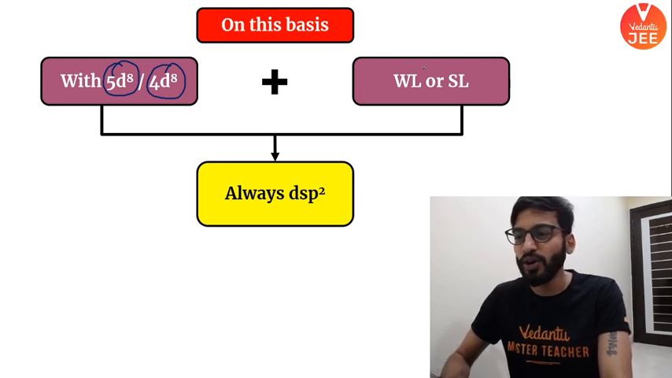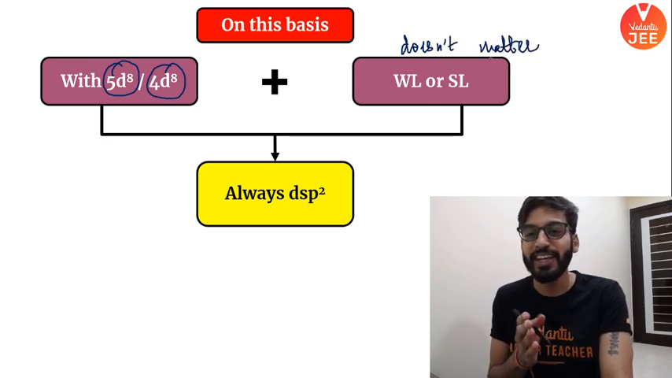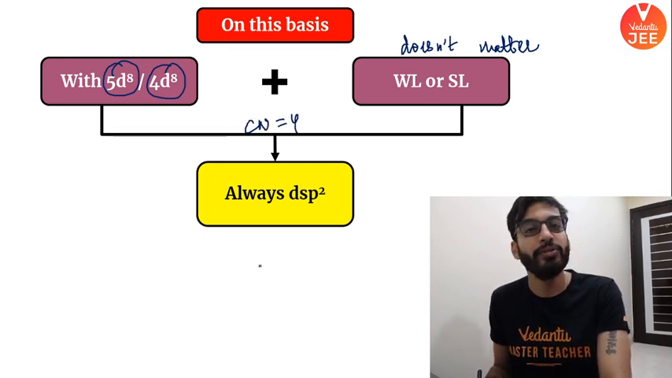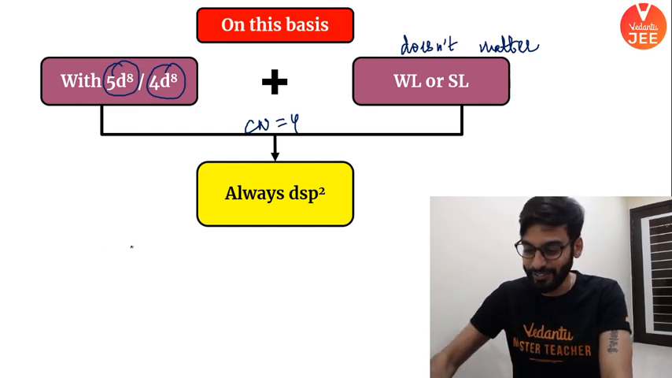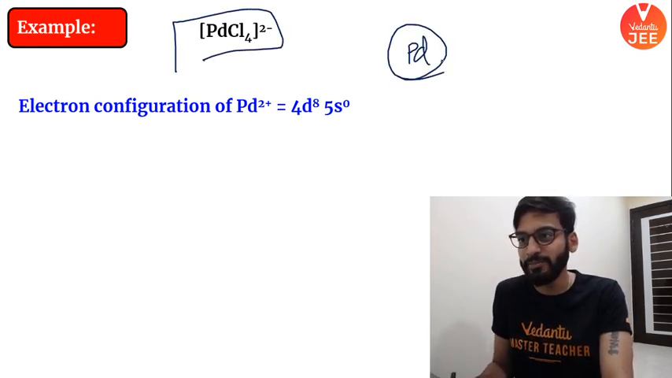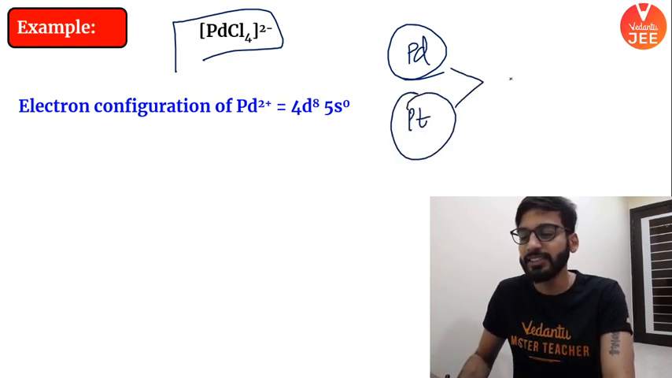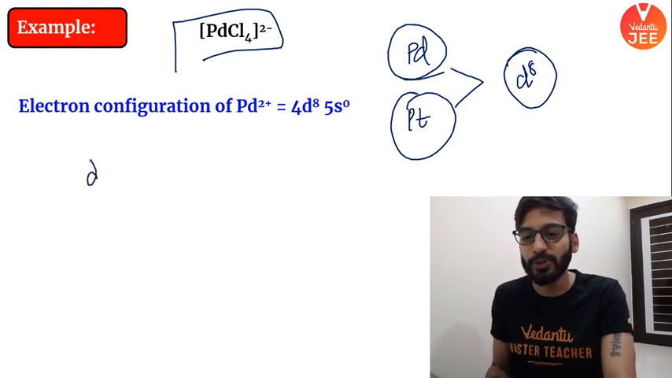You get 5d8, 4d8 configuration. Doesn't matter whether you get strong or weak ligand. It doesn't matter. Matlab, ligand role is negligible here. If you get 5d8 and 4d8 configuration and coordination number is of course 4, then you always get dsp2 hybridization. You can learn this. This will come very handy. For example, this question is now useless because I saw palladium. If they had given platinum, I would have directly stated, sir, since it is in d8 state and ligand would not matter here, the answer is dsp2 hybridization.